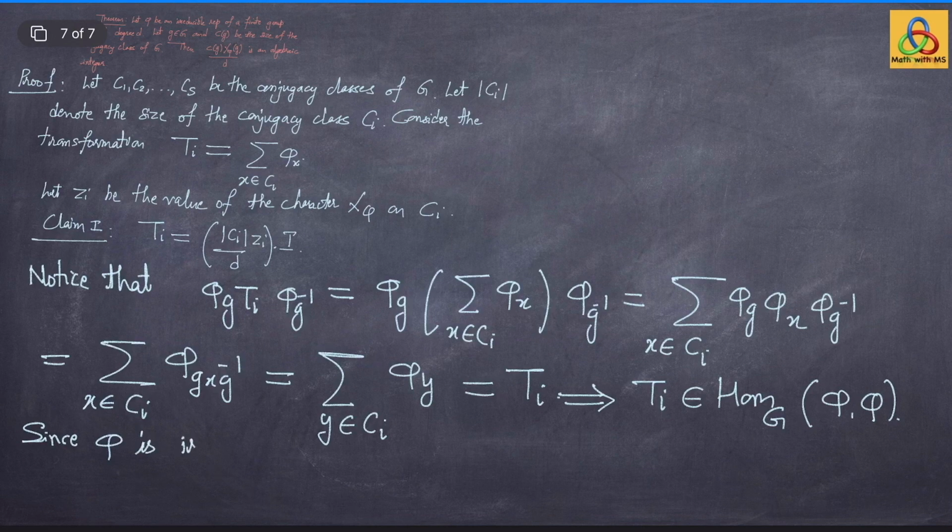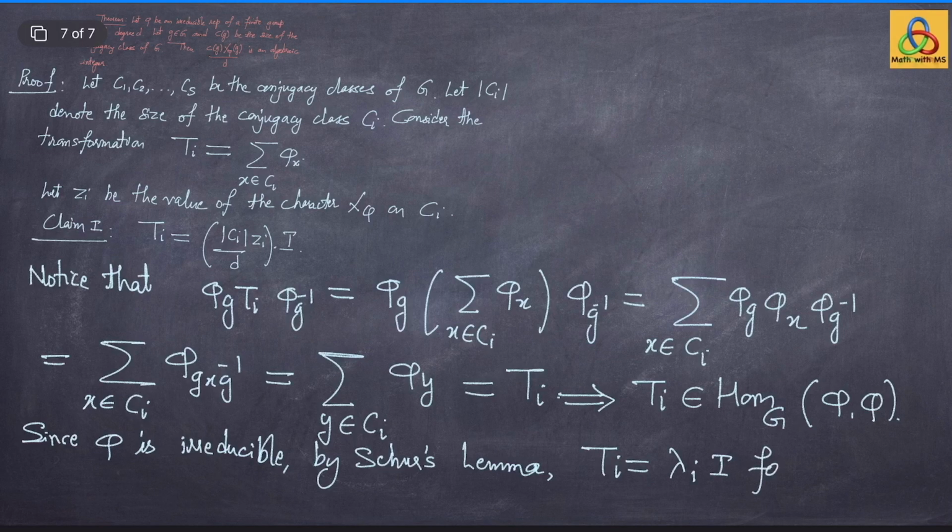Now, since phi is given to be an irreducible representation, by Schur's lemma, Ti is a scalar multiple of the identity. So, Ti is lambda i times I for some lambda i in C.